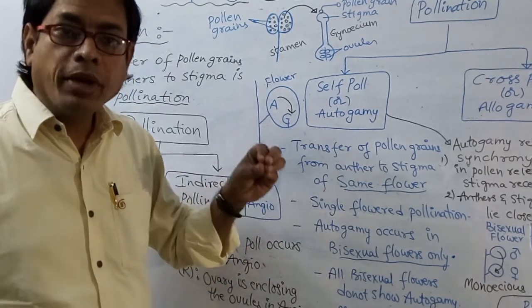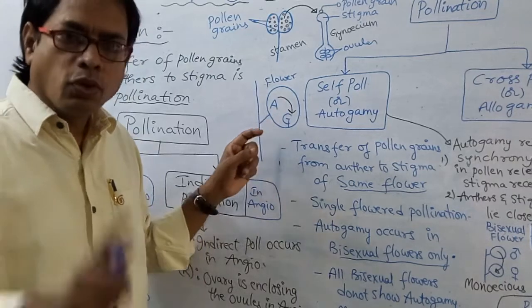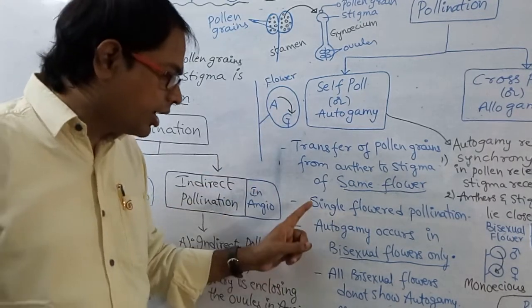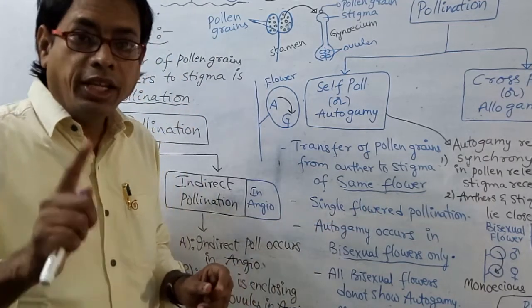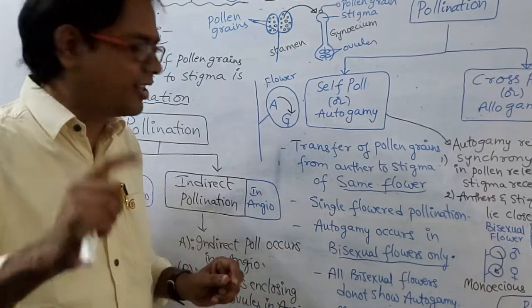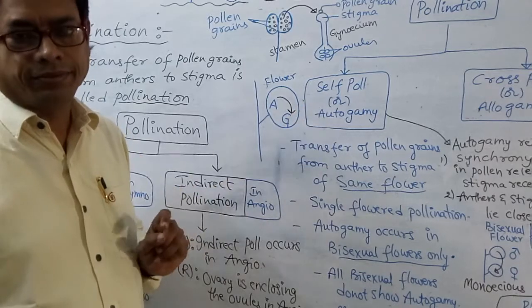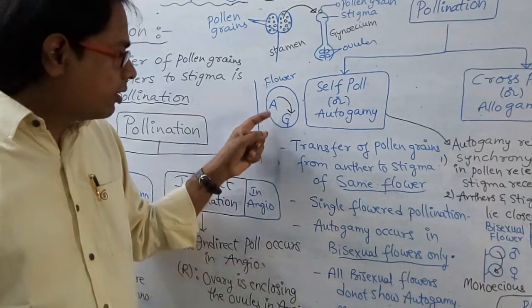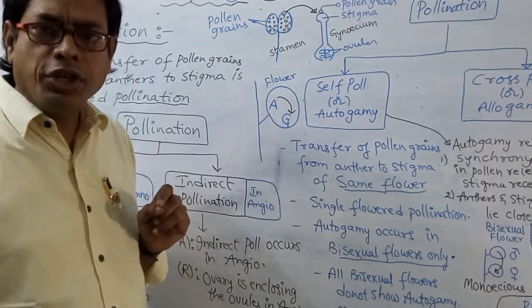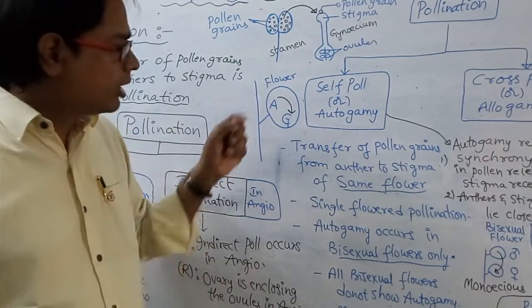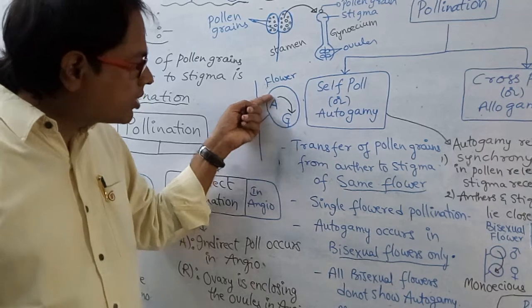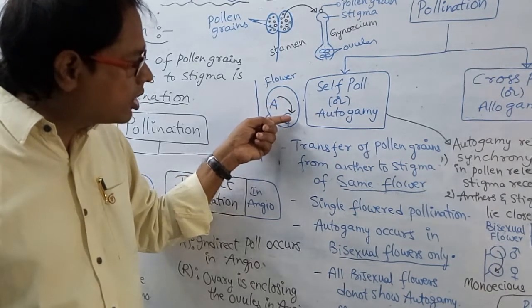Here, how many flowers does it require? It requires only one flower. That's why it is also called single flowered pollination. Single flowered pollination is autogamy. And is it a bisexual flower or a unisexual flower? In autogamy, pollen grains are released from the anther and fall on the stigma of the gynoecium.